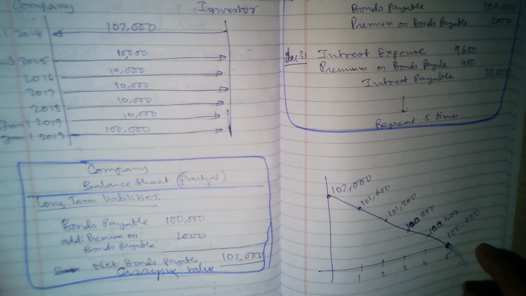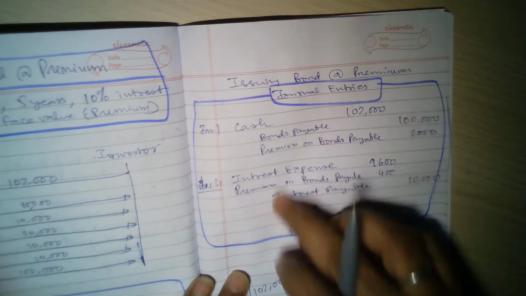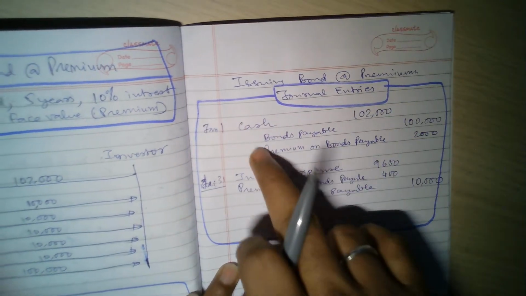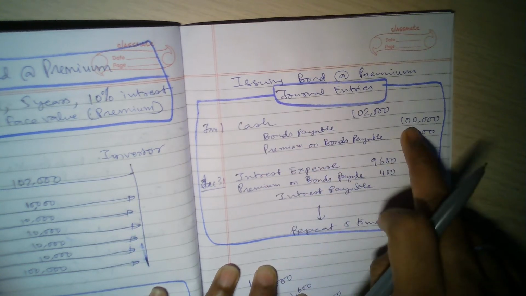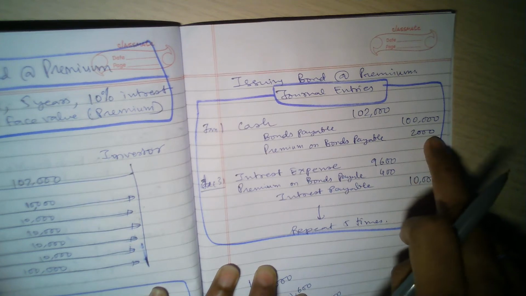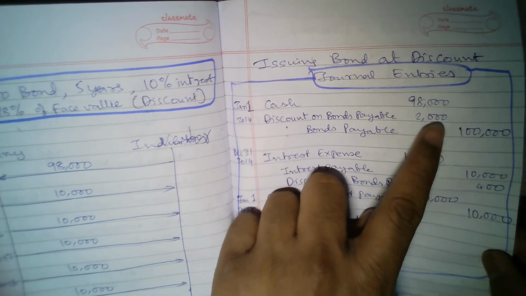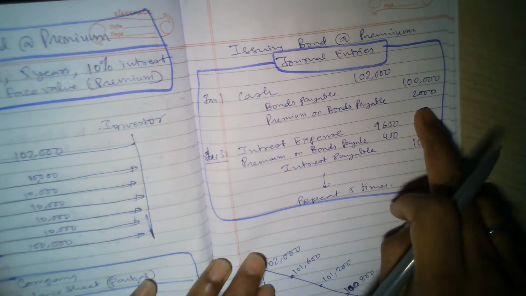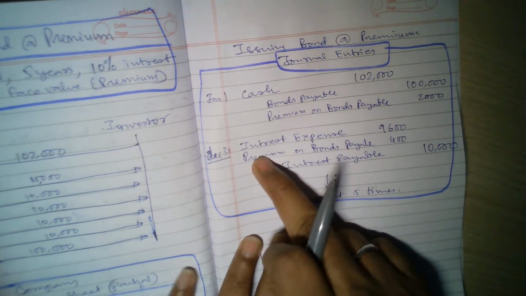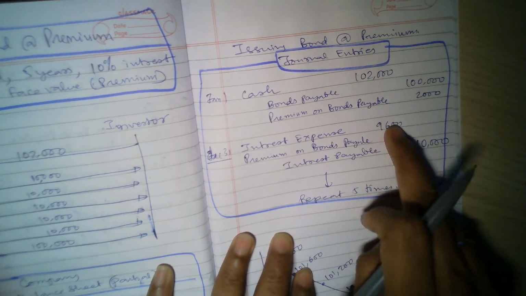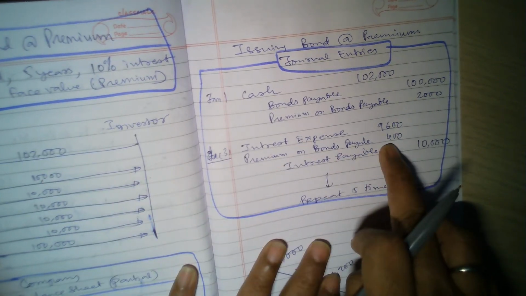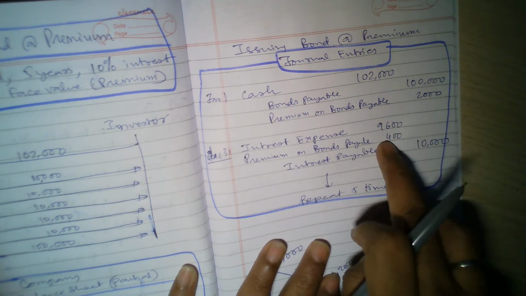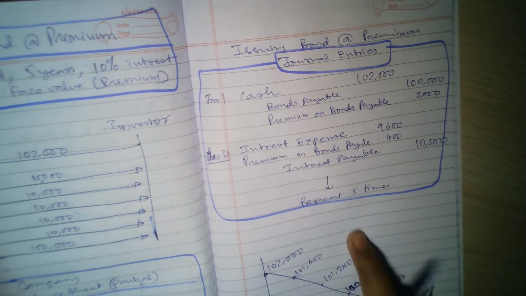So how do you record this in the journal entries? Again, these are the sample journal entries when issuing a bond at a premium. Cash will increase by 102 because you received more cash. Now bonds payable liability will be this, and premium on bonds payable will be credited. Earlier the discount on bonds payable was debited, whereas here the premium on bonds payable will be credited. Okay, so that is the difference. And then interest expense effectively will be 9,600, but the actual interest payment is only 10,000, but then here premium is also on the debit side and interest payable is 10,000, and this repeats 5 times.